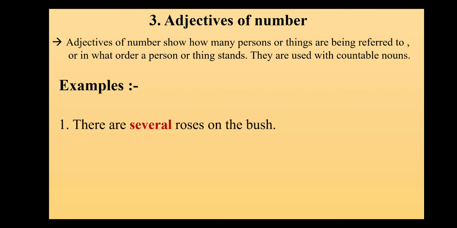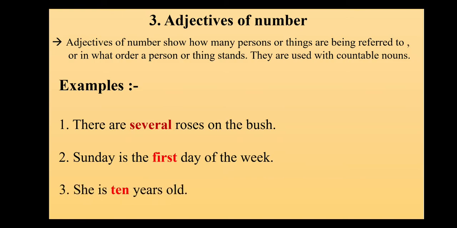Here, the word several, you can see that definitely you can count roses, no? So the word several is considered an adjective of number. Sunday is the first day of the week. Here the word first is considered an adjective of number. She is 10 years old. 10 is my adjective of number.